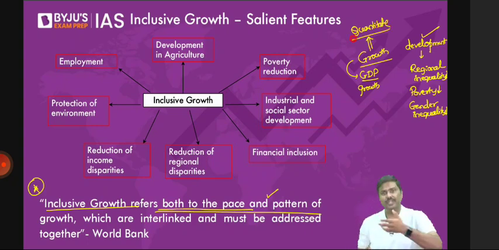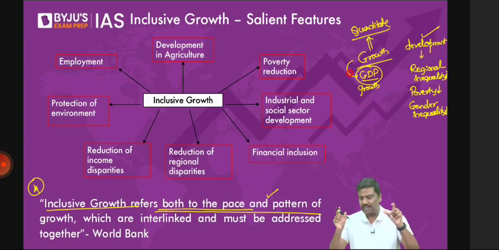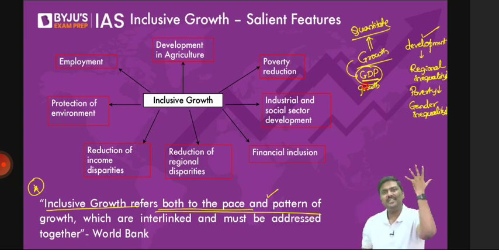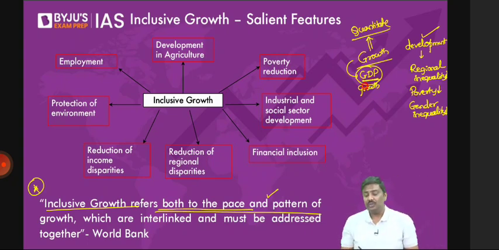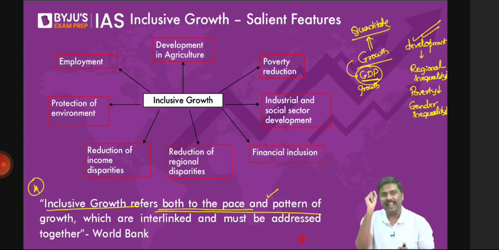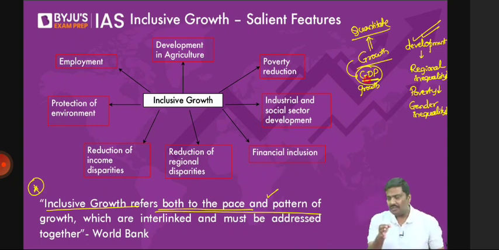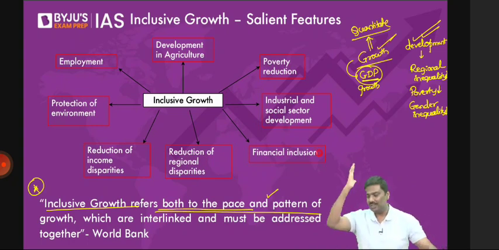What is the quantity you're referring to? Can I say the market prices of all the goods and services? The quantitative output that you're referring to is basically higher production of goods and services. But on the other hand, development refers to the benefit, I repeat, the benefit that the economy will derive from growth. The benefit the whole economy will derive from growth. Sir, what do you mean by benefit derived from the growth?